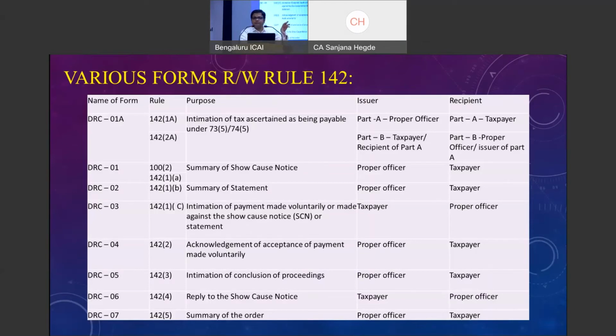So part A will be filled up by the proper officer with the allegations and the demand to be received by the taxpayer, and the taxpayer needs to fill up in part B what is his point of view on how many issues he is accepting to pay and how many issues he is not willing to pay.